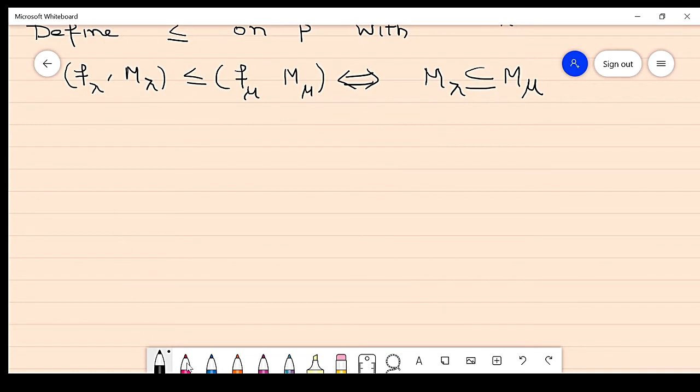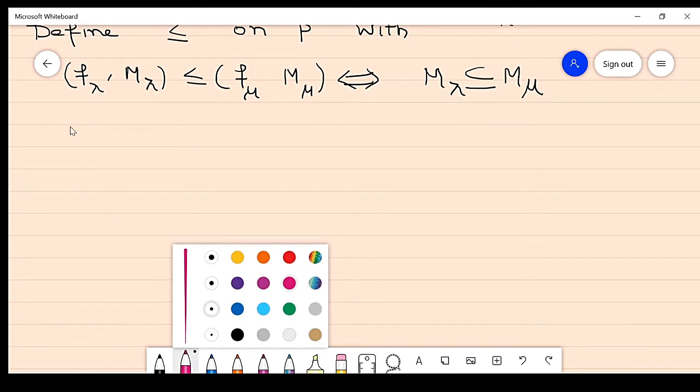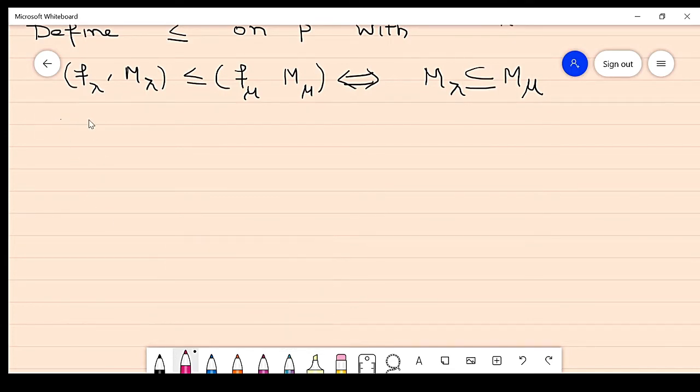Now if I define this relation, we can clearly check that it is reflexive, antisymmetric and transitive. If this satisfies all three properties, then this relation is a partially ordered set.